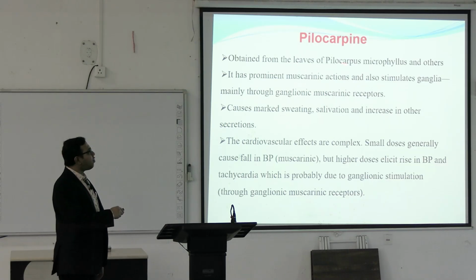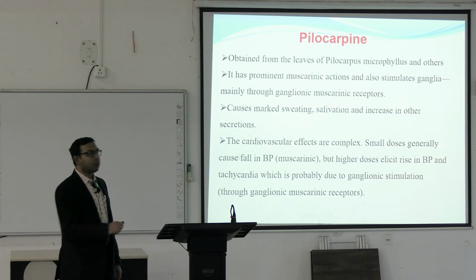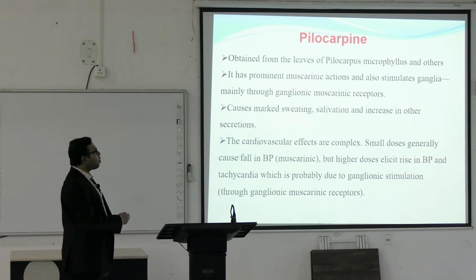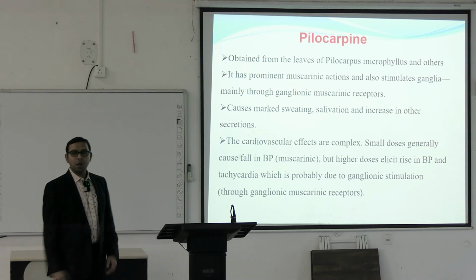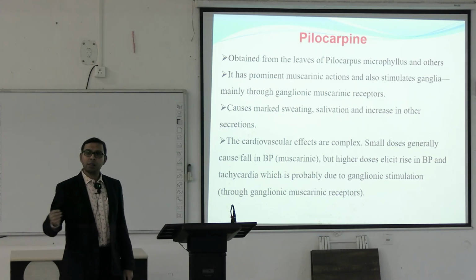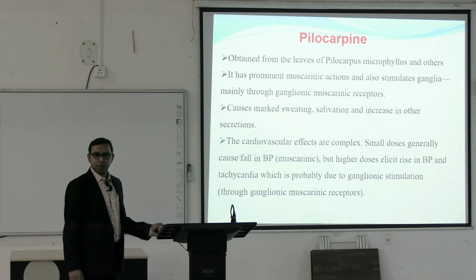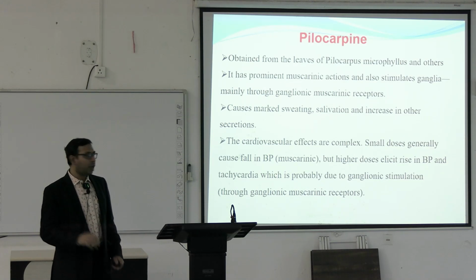Pilocarpine is mainly obtained from the leaves of the Pilocarpus microphyllus. Pilocarpus microphyllus is a plant. From the leaves the pilocarpine is obtained. It has prominent muscarinic actions and also stimulates ganglia, mainly ganglionic muscarinic receptors. So, within the ganglia also there are muscarinic receptors. Already we have seen there are some M3 receptors present. So, pilocarpine mainly has muscarinic actions. There are very little or no nicotinic actions.